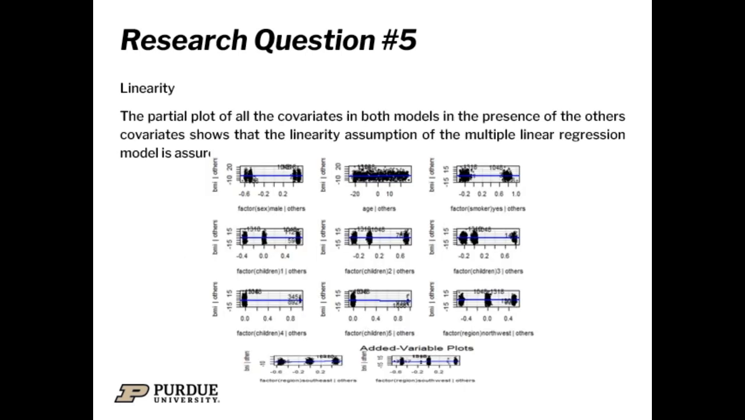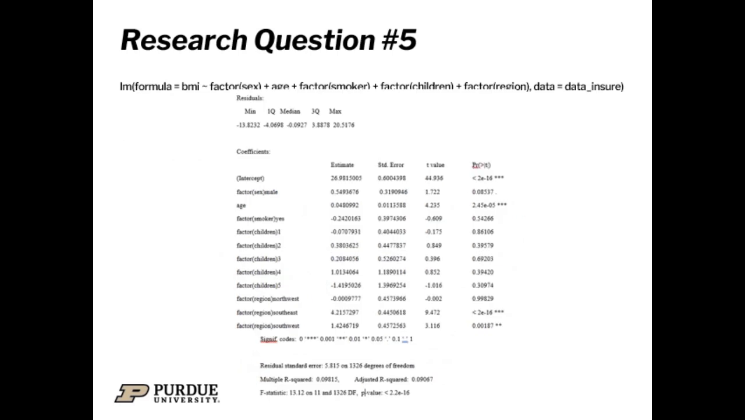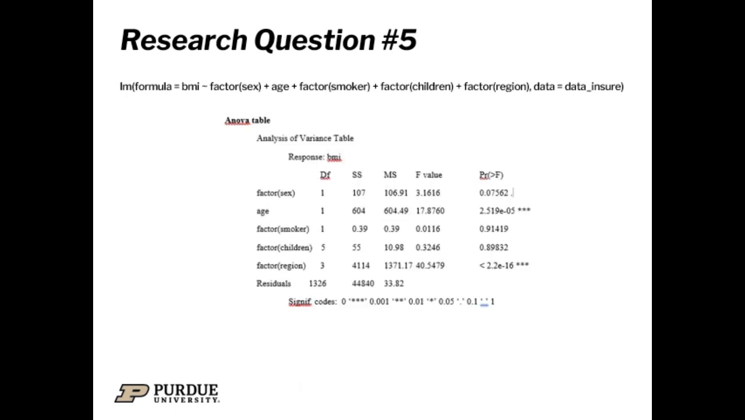So we test for linearity here using the first model, and this is the partial plot of the first model. This is the output for the first model, which shows a multiple R squared of 0.09, an MSE of 5.18, and a p-value which is not really significant. The ANOVA table also supports the claim that this first model really is not significant.